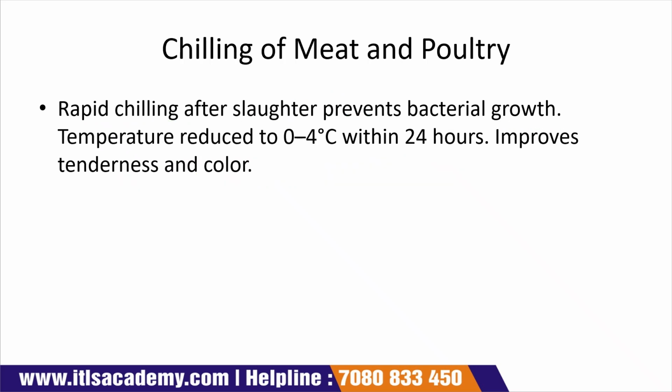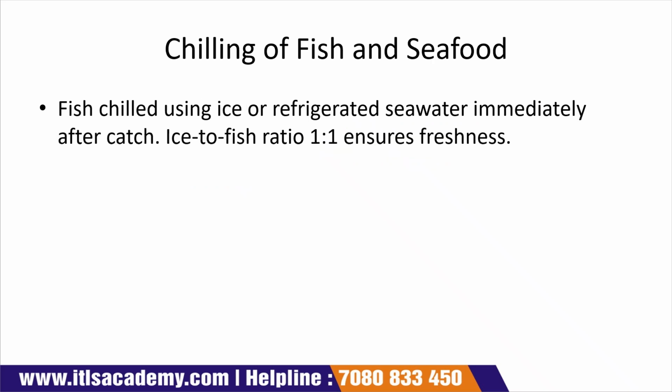Chilling of meat and poultry. Rapid chilling after slaughter prevents bacterial growth. Temperature is reduced to around 0 to 4 degrees Celsius within 24 hours. After slaughtering, we have to keep the meat and poultry product at a low temperature, around 0 to 4 degrees Celsius within 24 hours, due to which bacterial growth is prevented and the tenderness and color of the meat and poultry product also improve.